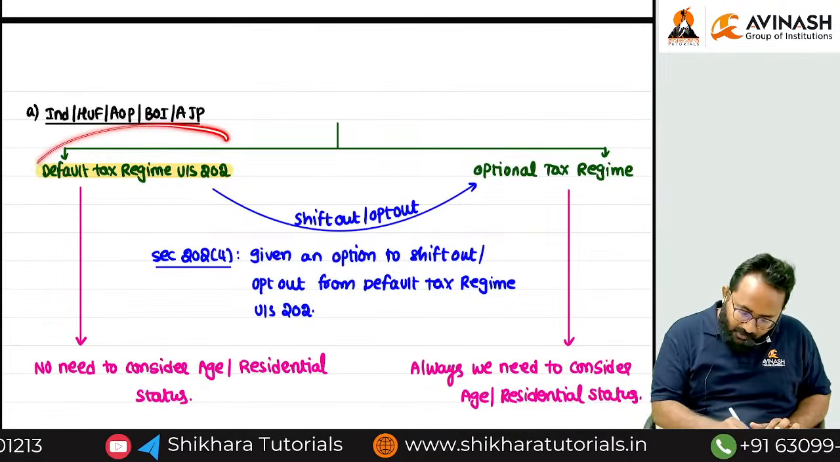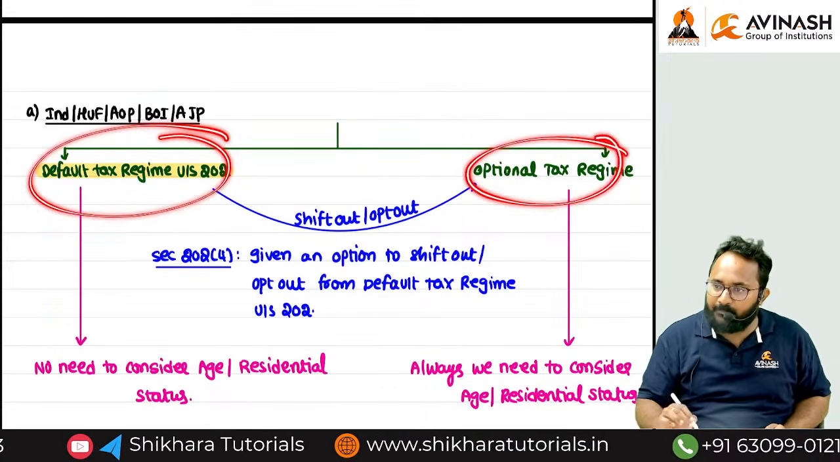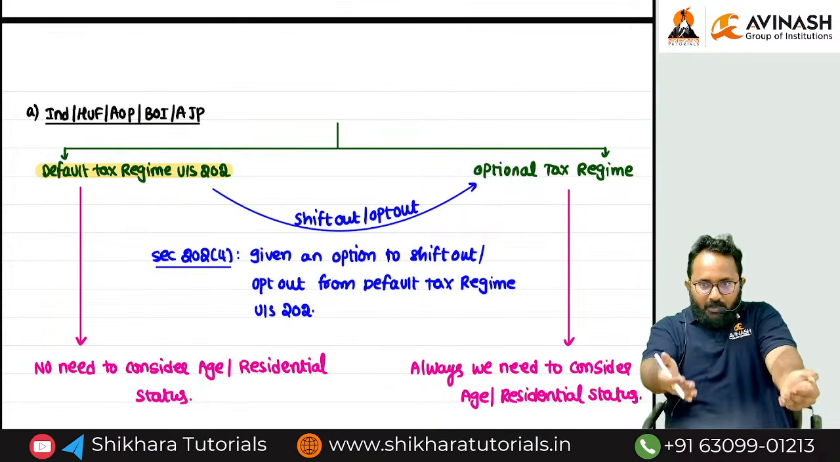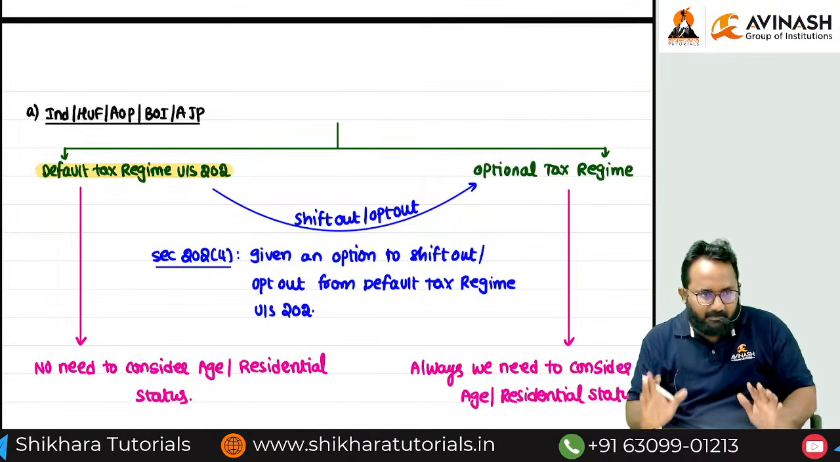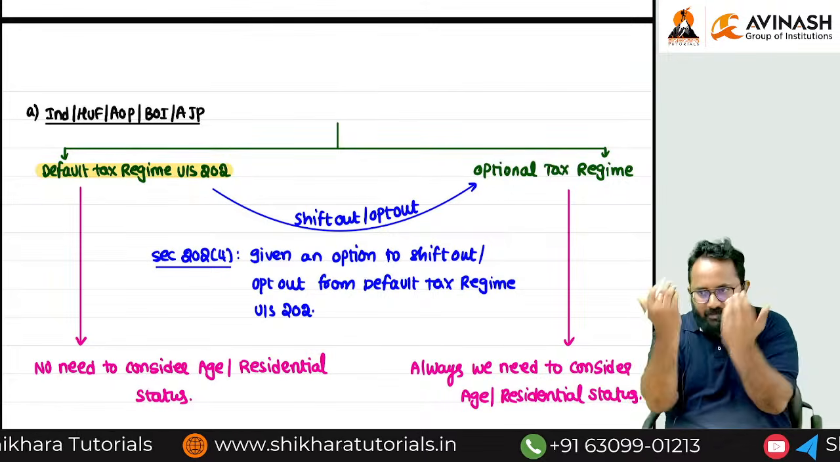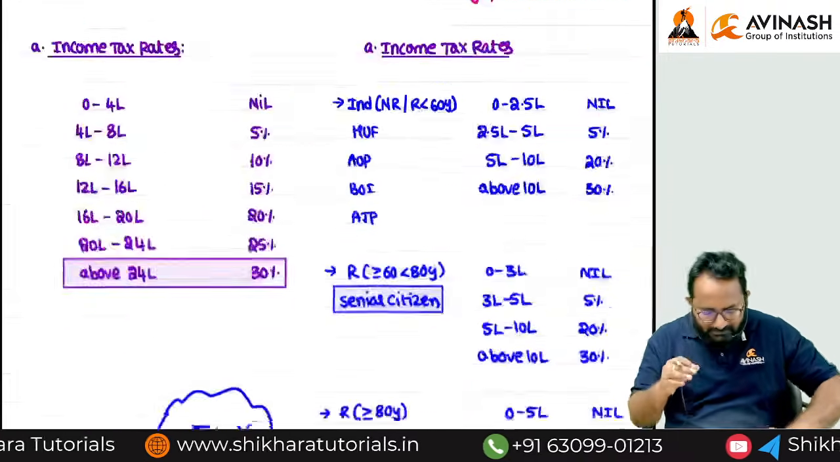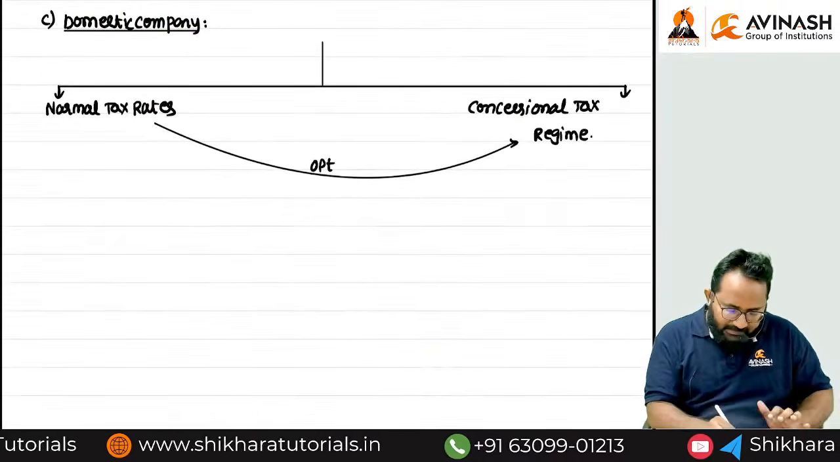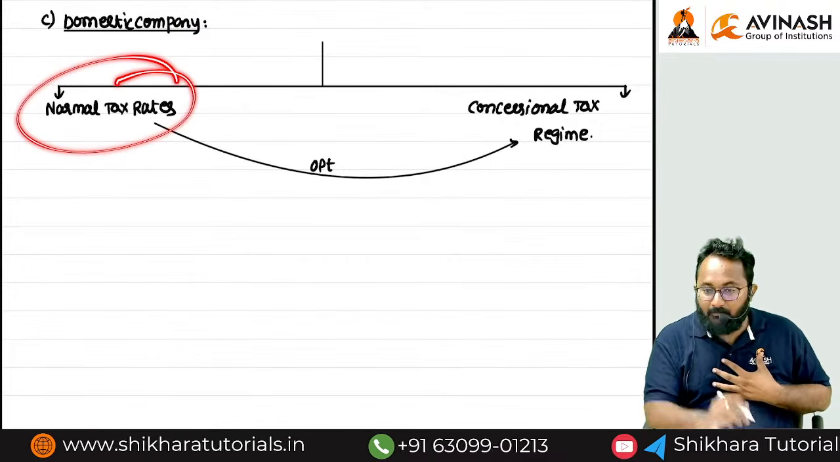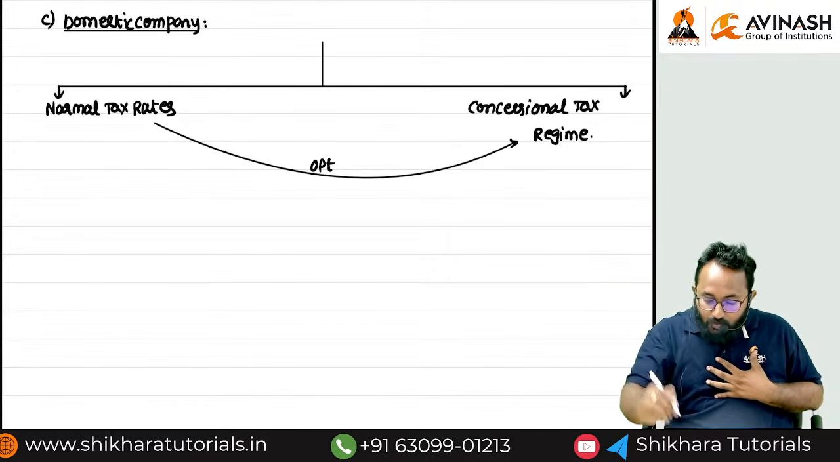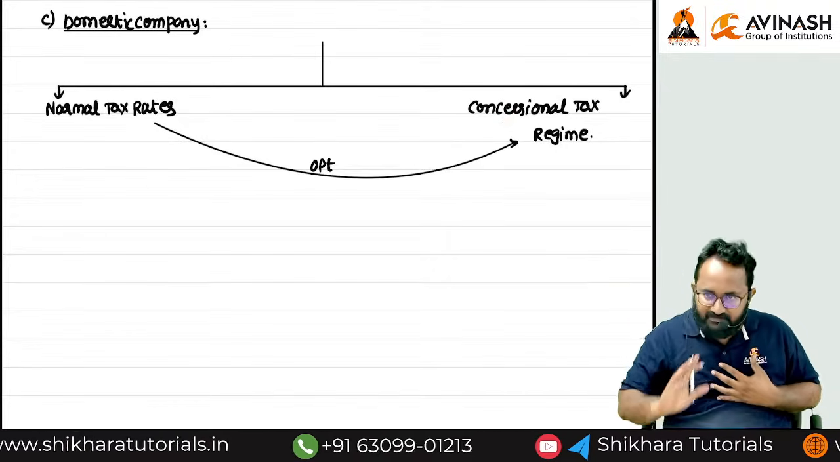This is a default one. This is optional. But the same names you are going to apply for domestic company, that is not correct. They will allocate marks conceptually for you, that is correct only. But in the Act, what is that exact word? Normal tax rates. For domestic company, I gave normal tax rate. But in certain cases, you can go with the concessional tax rates also.